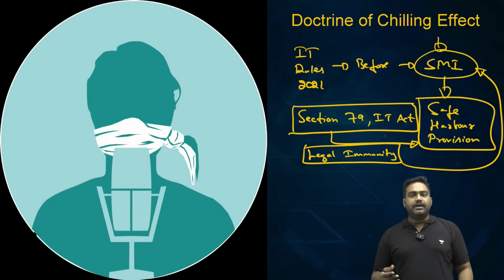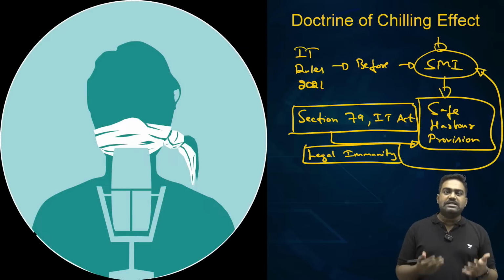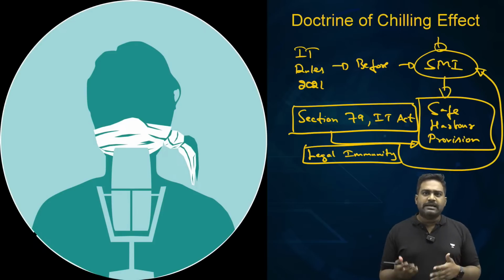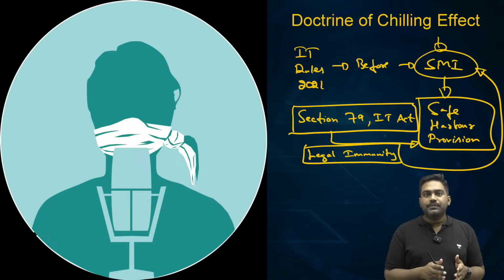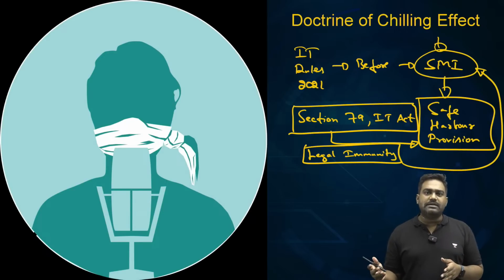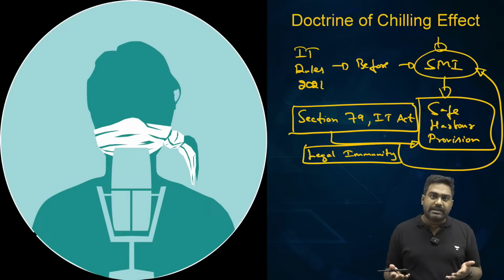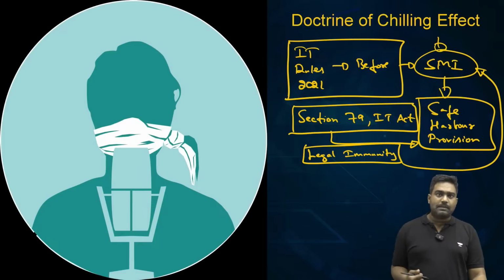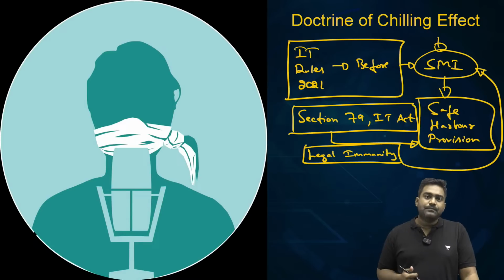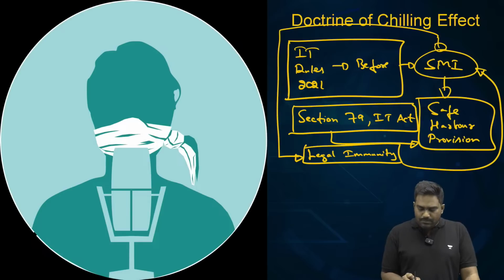Because see, at the end of the day, any social media platform is an intermediary. YouTube or Telegram or WhatsApp, they are just intermediaries playing a role in between. Someone else is creating the content, someone else is posting it, someone else is circulating it and consuming it. So the idea was, if you blame the companies for the content hosted on their platform, posted by a third party, if you hold them legally liable, then no companies will operate. It will affect the business interests.